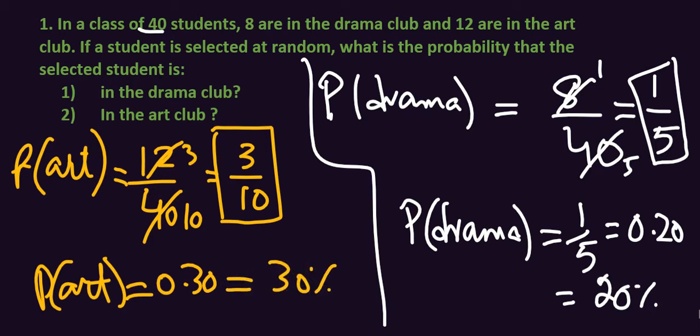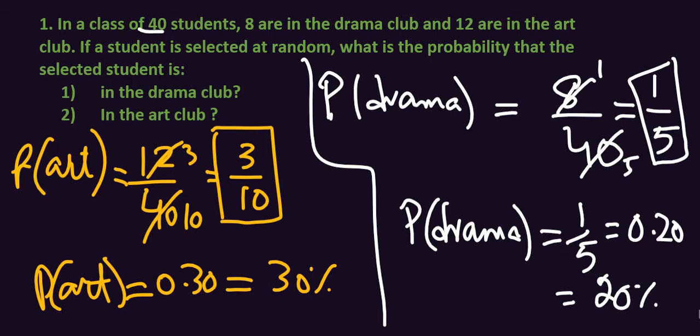So it means the maximum probability and the maximum chances. If I want to say which students have the maximum chances, drama club students or art club students, then according to the percentages, art club students have the more chance of being selected randomly.